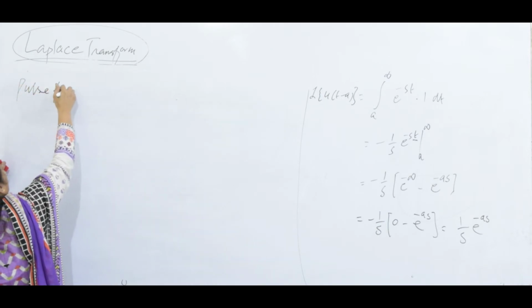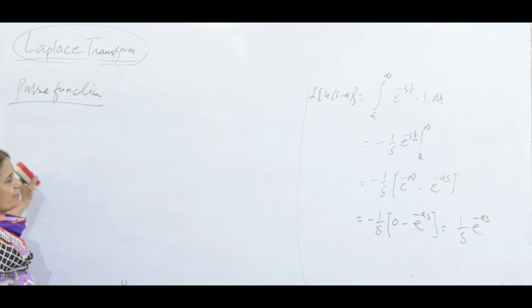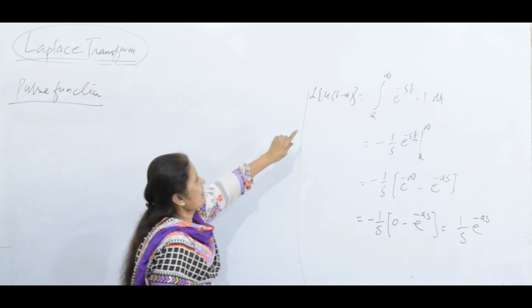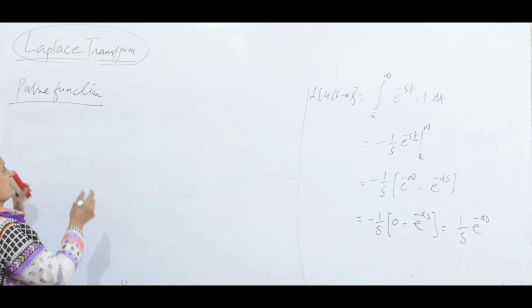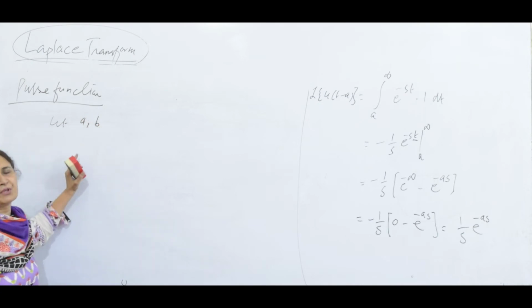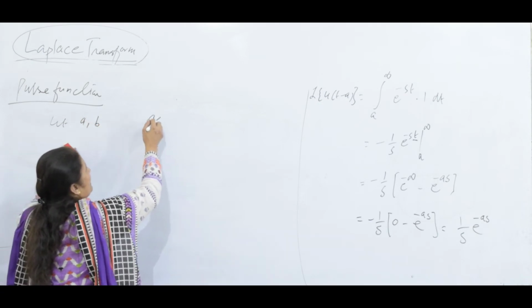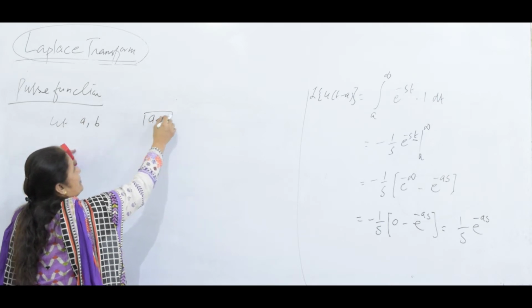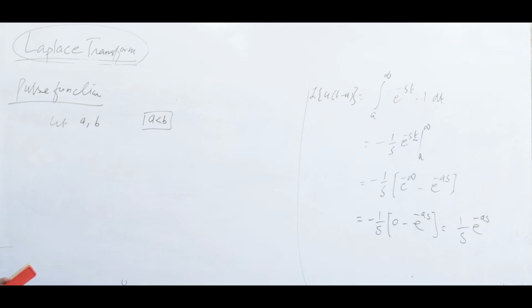Pulse function. We have defined the unit step function like switch on, switch off. Now we are defining the pulse function. Let a and b be real numbers with a less than b. This is the condition, because you can have a equal to b, a less than b, a greater than b.